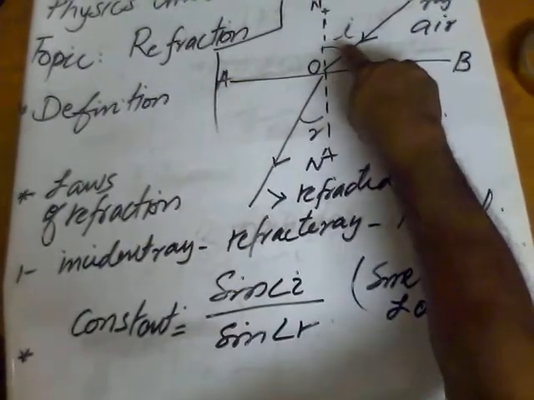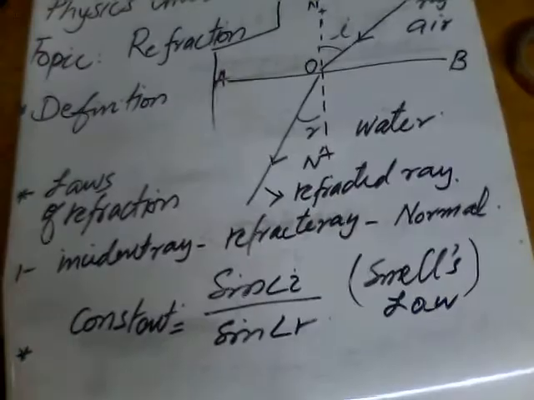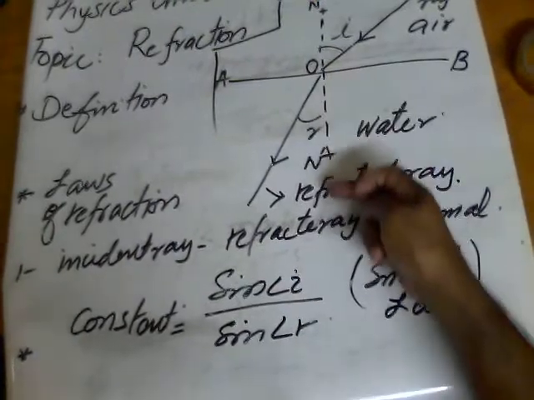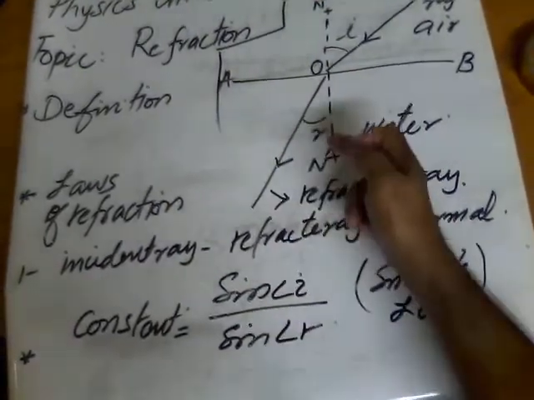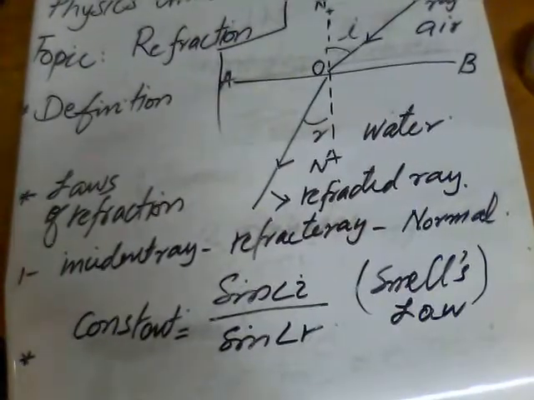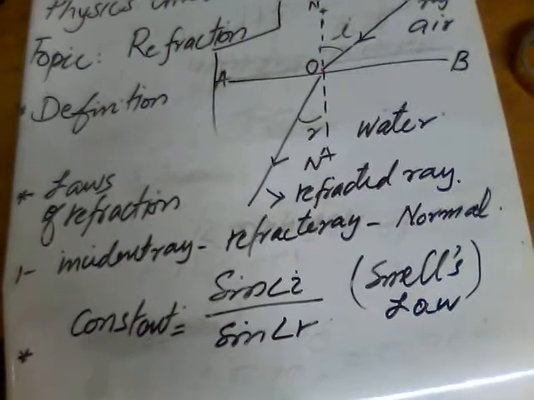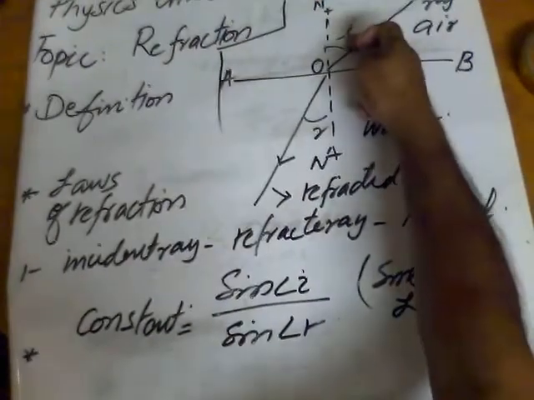This angle is called the angle of incidence and it is represented by small i. The angle between the normal and the refracted ray is represented by small r and it is called the angle of refraction.